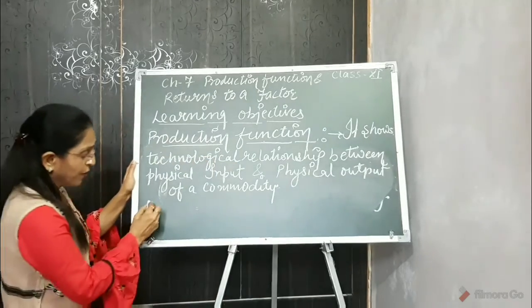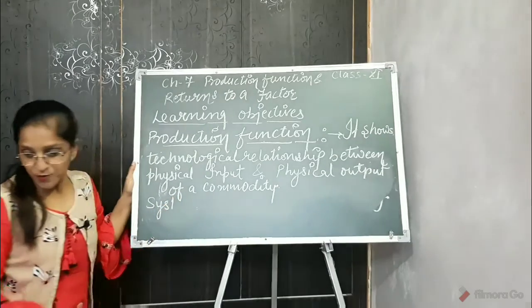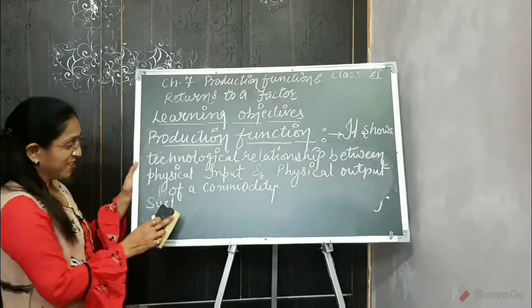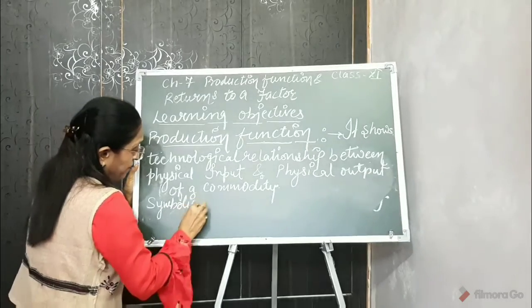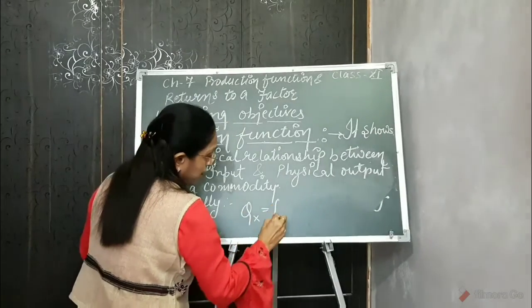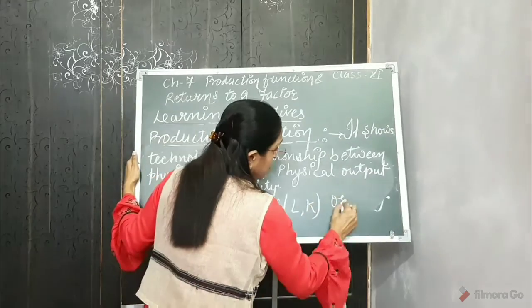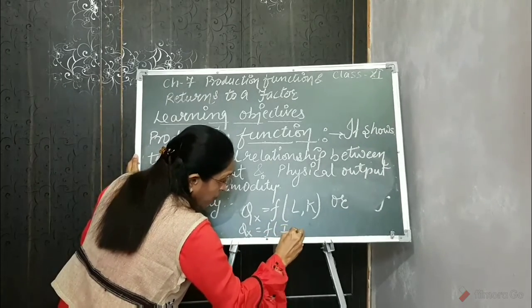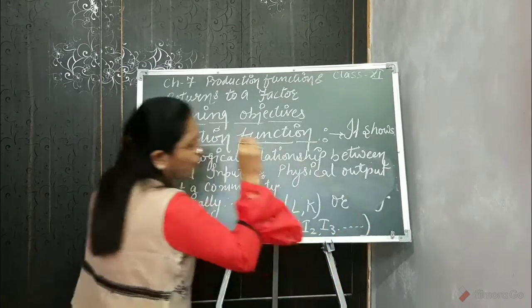Symbolically, we can say Qx is a function of L and K, or you can write Qx is a function of input 1, input 2, input 3 and so on.